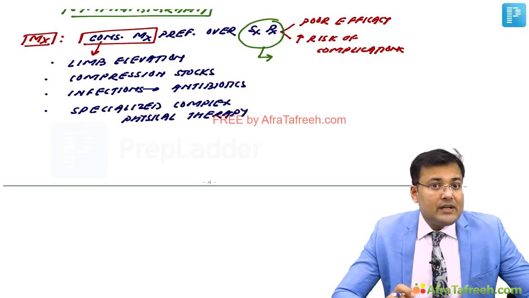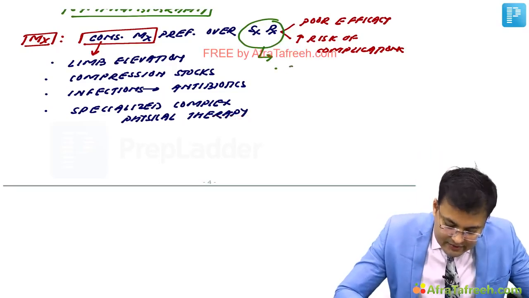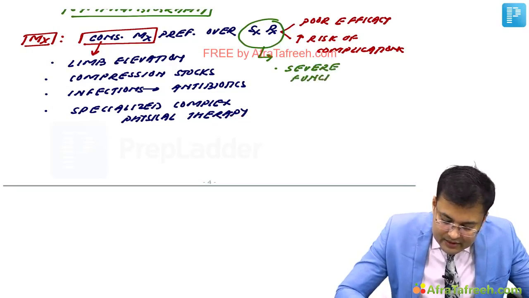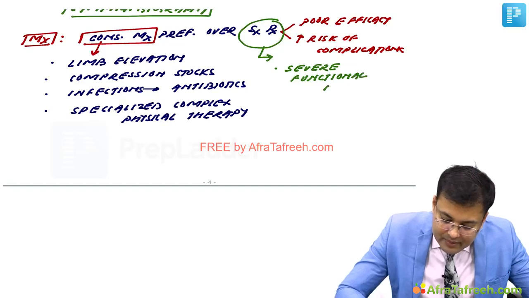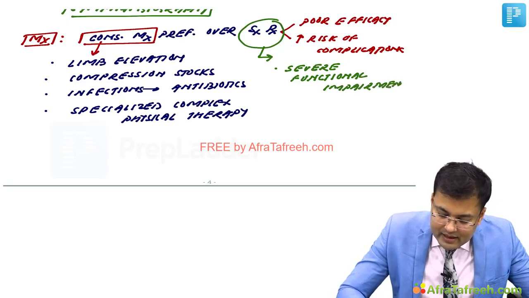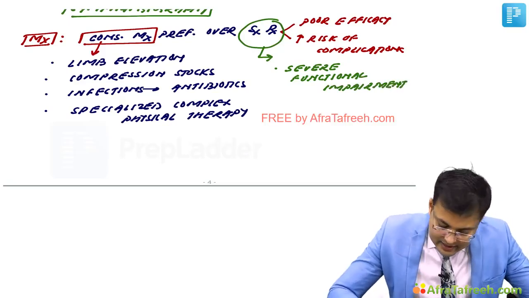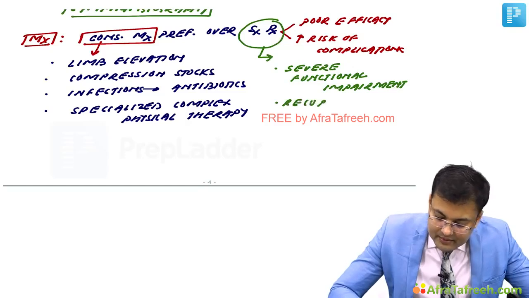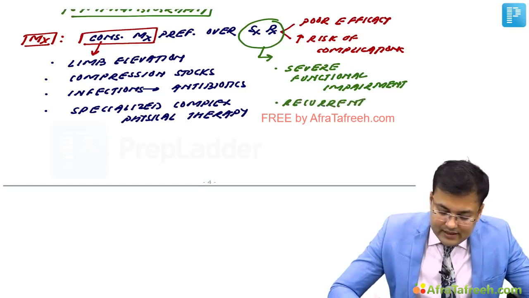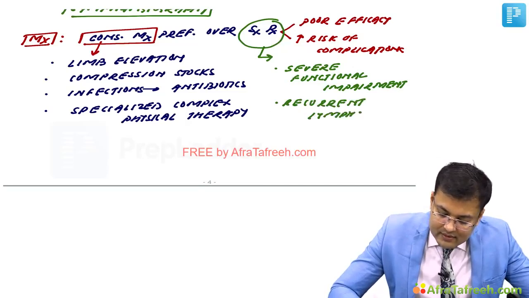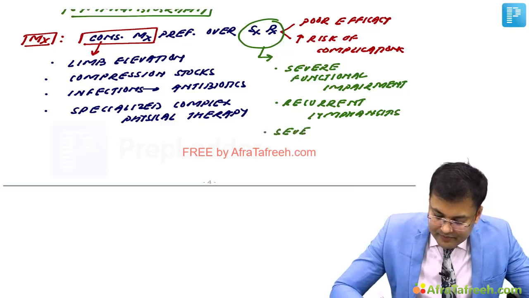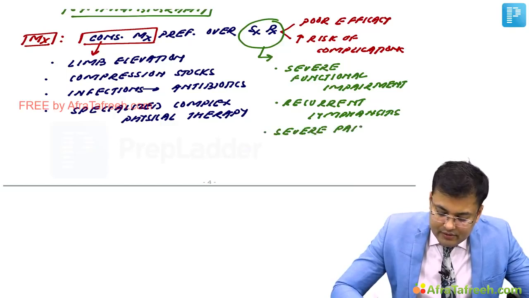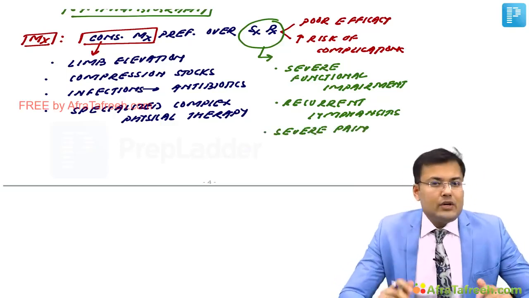Despite medical management, if the patient is still having severe functional impairment, there are recurrent attacks of lymphangitis and severe pain. Clear? So in these cases we go for surgery, and we have two types of surgery.